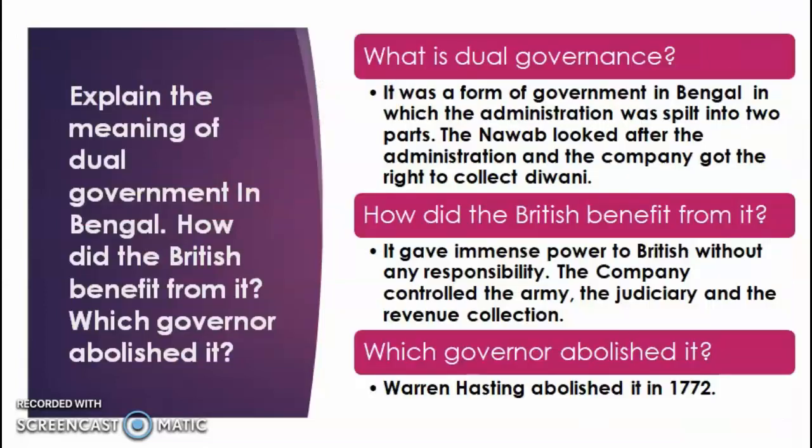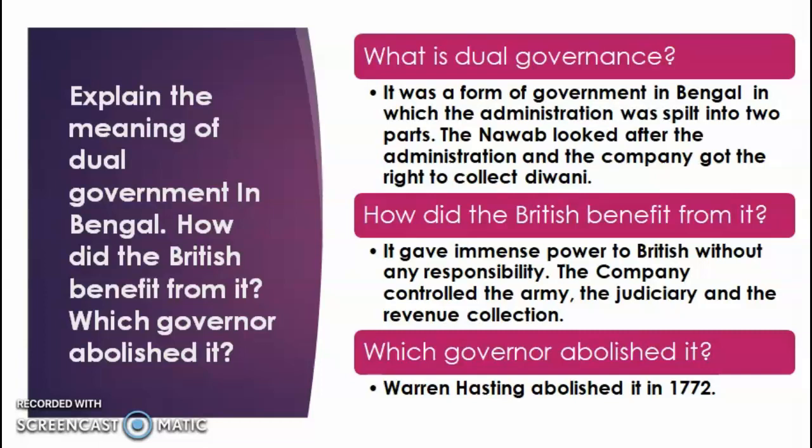Now, this question also has three parts. The first one is what is the meaning of dual government in Bengal? Number two, how did the British benefit from it? And number three, which governor abolished it? So the first question, what is the dual government? Actually, it was a form of government in Bengal in which the British divided the administration into two parts. The common administration was given to the Nawab, and the company got the right to collect Diwani.